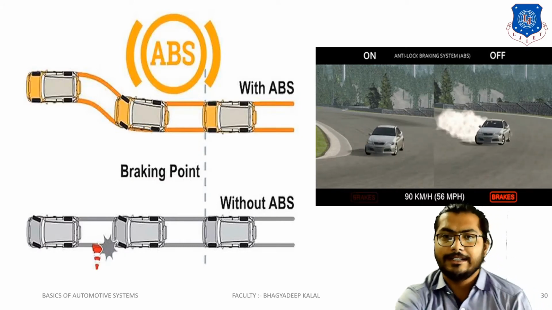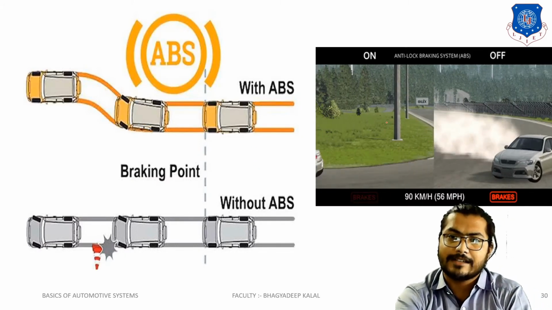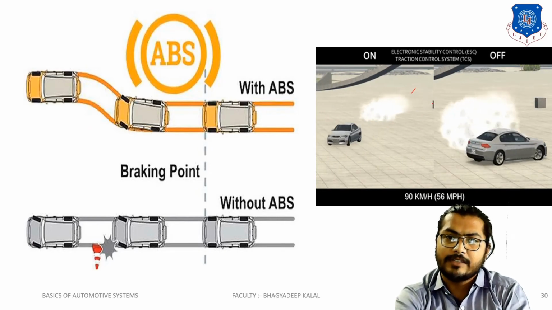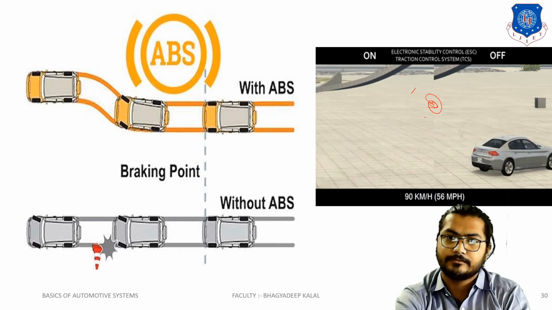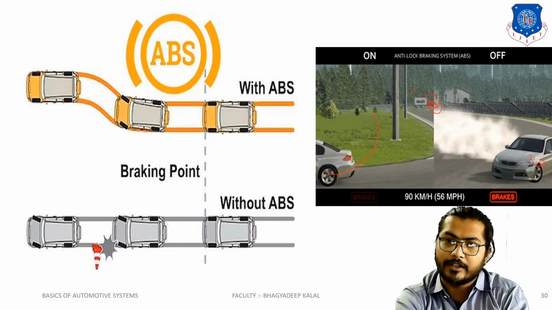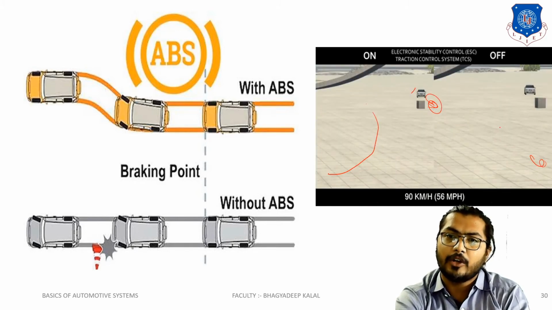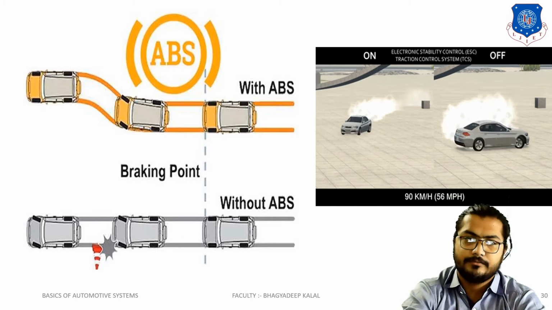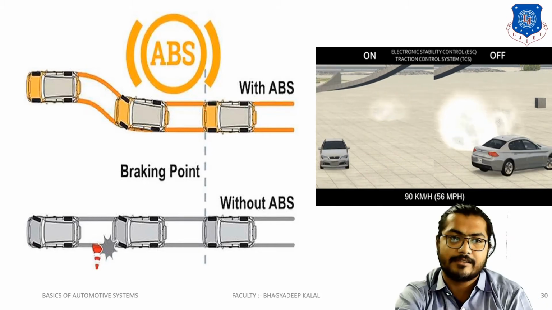Now in this diagram we can see that this car is coming from there and takes a turn, and the obstacle is coming here. It takes a turn, but here your wheel will be locked and slip out. This is again the braking system.